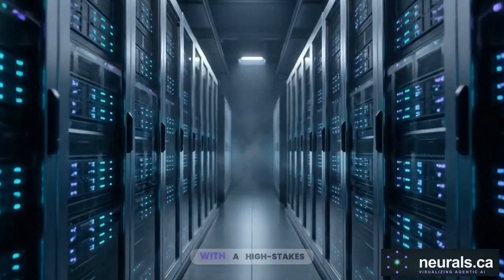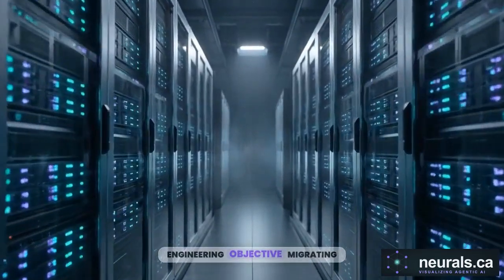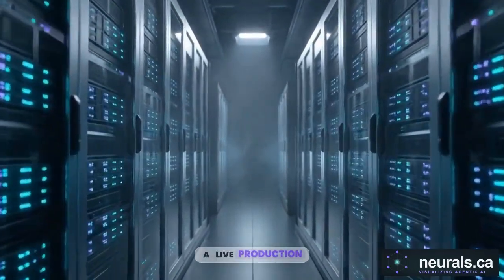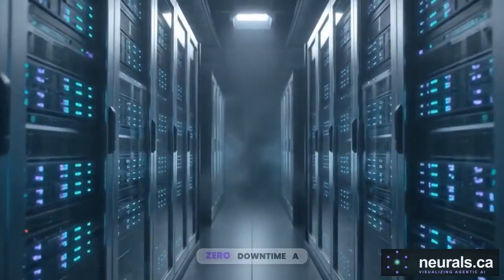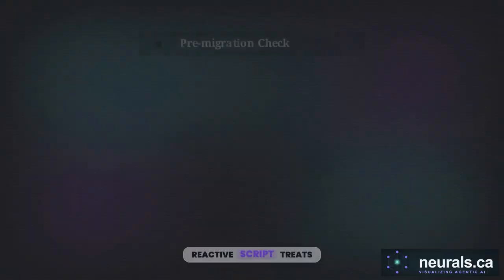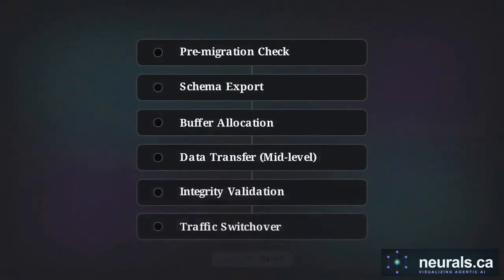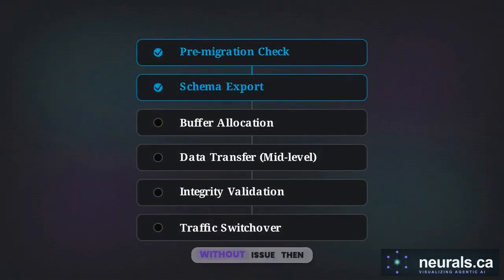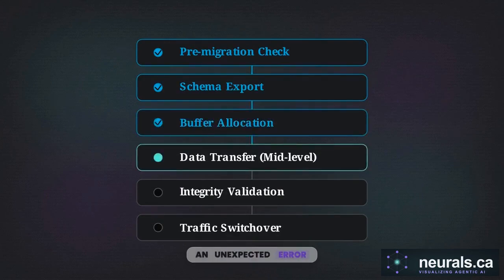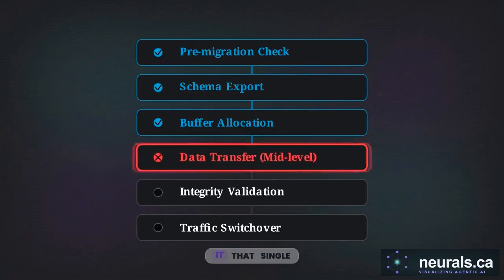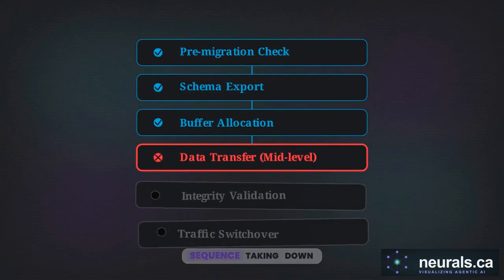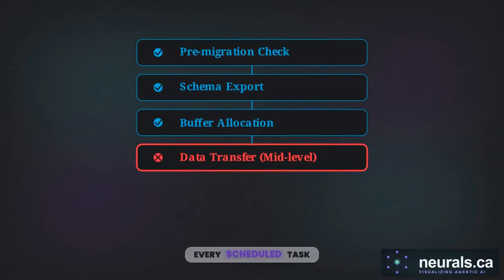Imagine you task an AI with a high-stakes engineering objective, migrating a live production database with absolute zero downtime. A reactive script treats this job like a flat to-do list. It runs the first steps without issue. Then, an unexpected error blocks a mid-level transfer. The script can't navigate around it. That single failure shatters the sequence, taking down every scheduled task.